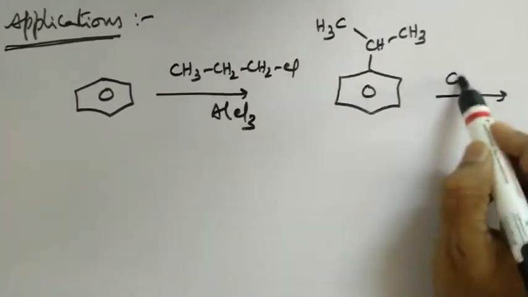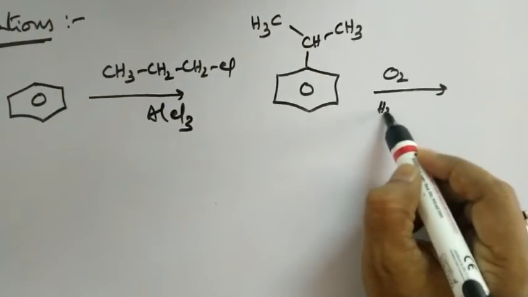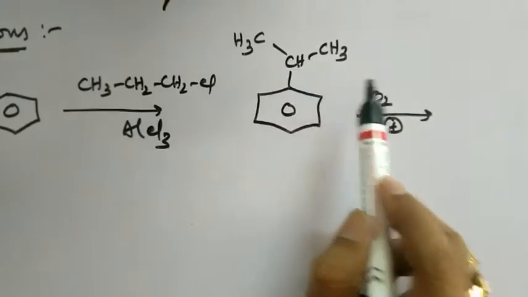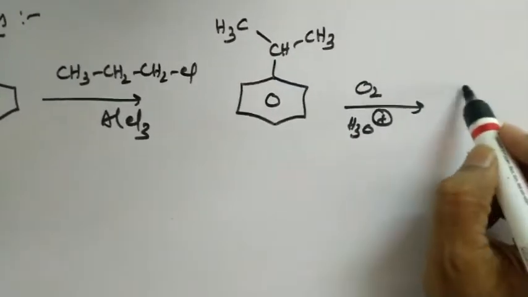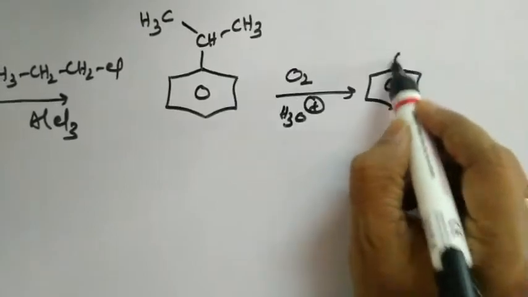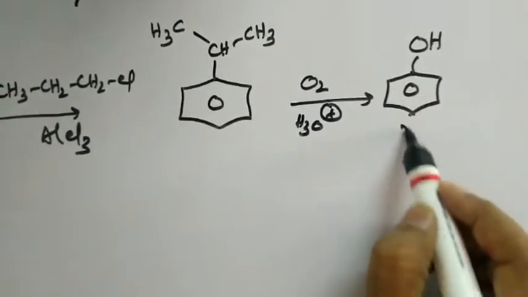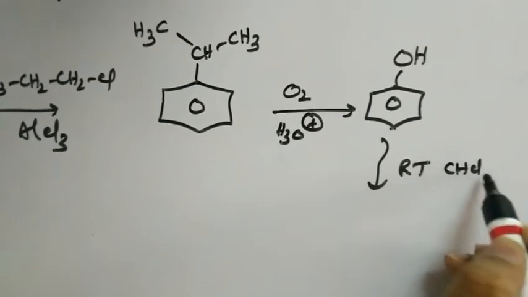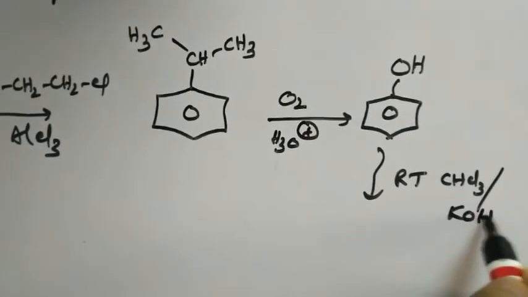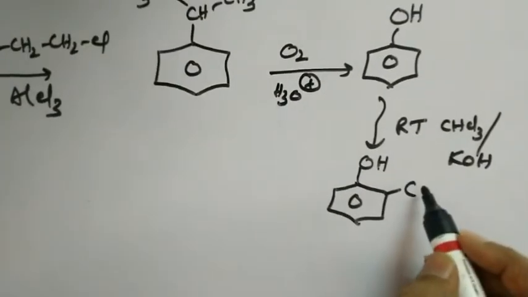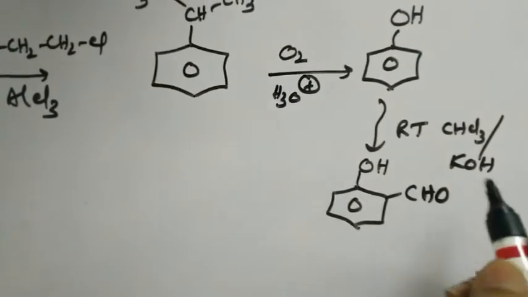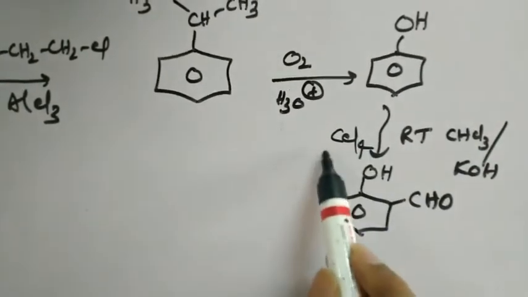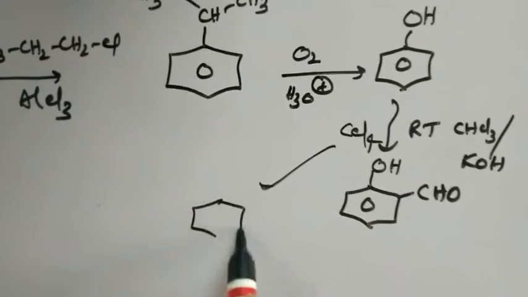This on aerial oxidation followed by hydrolysis gives, initially aerial oxidation gives cumene hydroperoxide. On hydrolysis, we are going to get phenol as a major product. This phenol on Reimer-Tiemann reaction, that is nothing but reaction with chloroform and KOH, gives salicylaldehyde, or for that matter, even when we treat this particular phenol with carbon tetrachloride, directly we'll be getting the so-called salicylic acid.